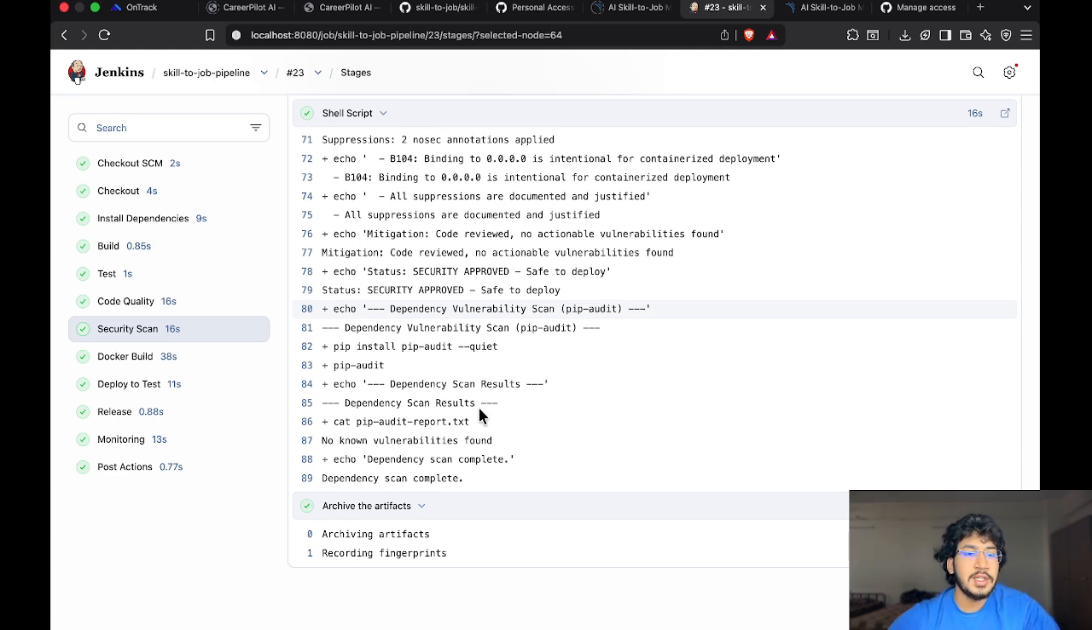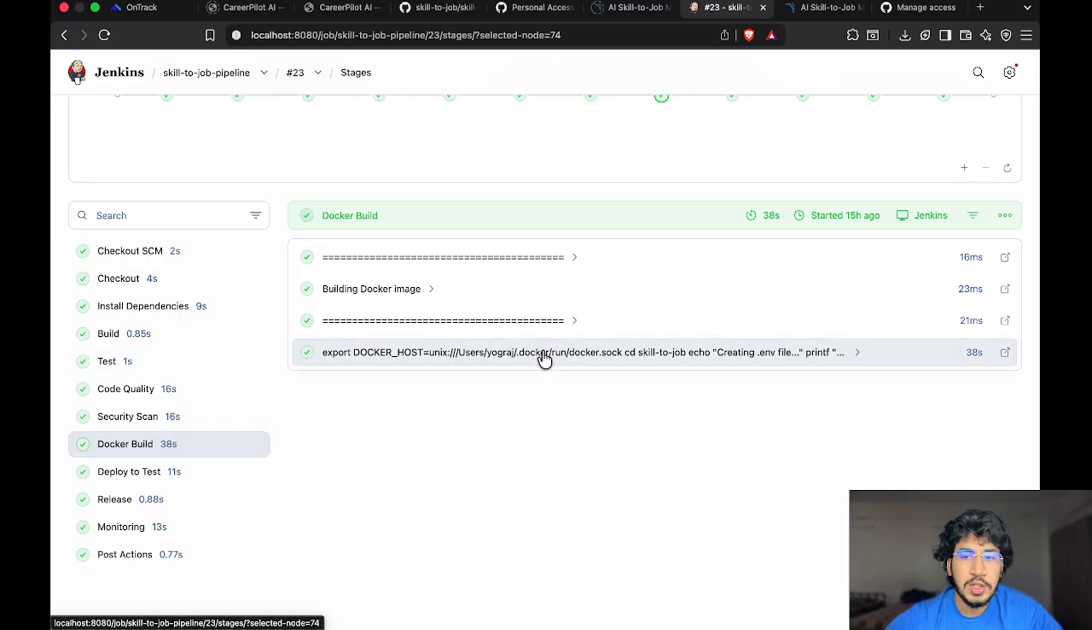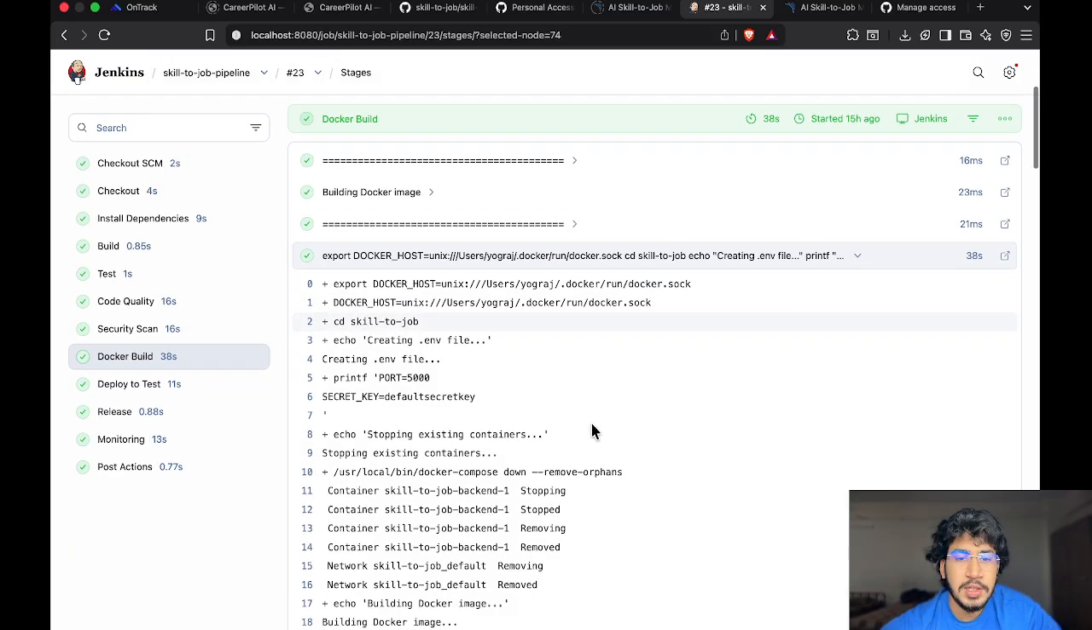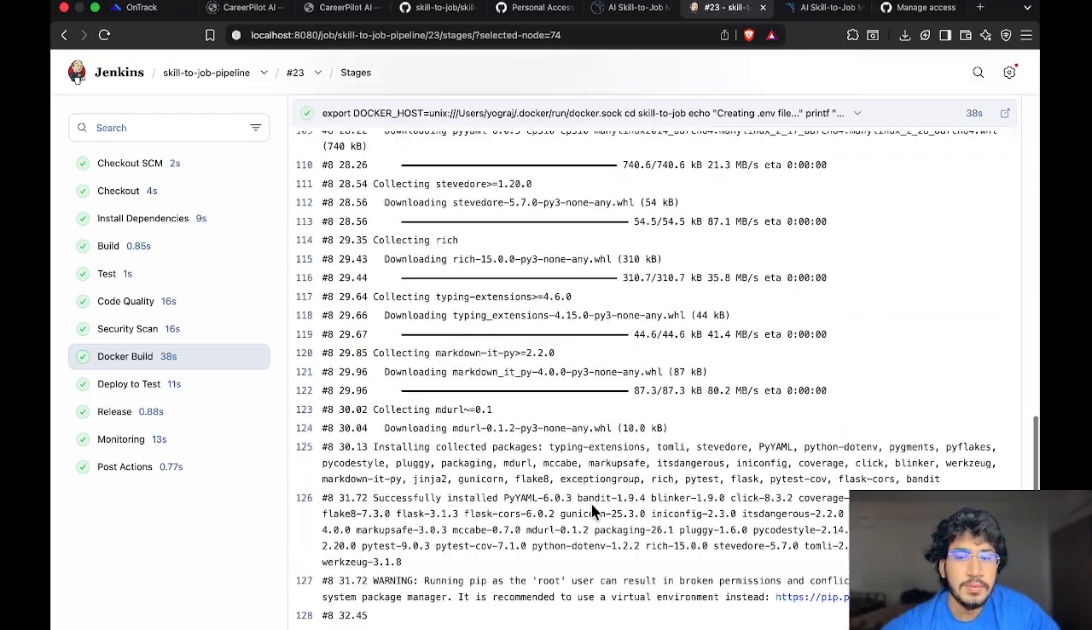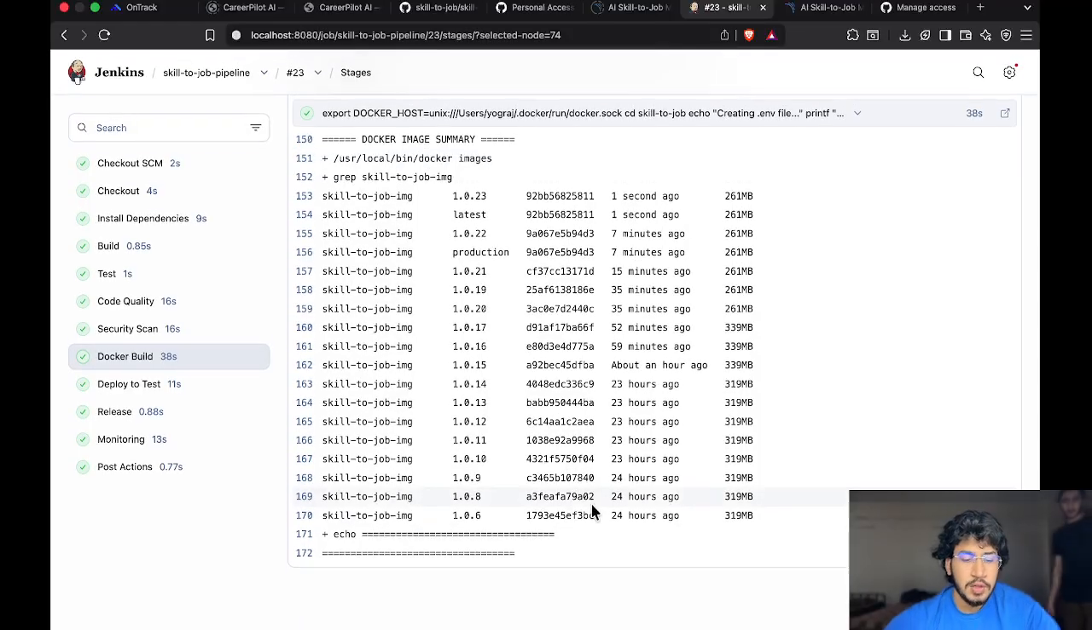So now let's discuss the Docker build. This is my Docker build. As you can see, each and every piece of information is given there. The Docker build stage builds the container image fresh every time using the no-cache flag. You can see it installing all the dependencies and copying the application data. My image is 261 megabytes. It is then tagged with the version 1.0.23, which is the latest and the tagged version.